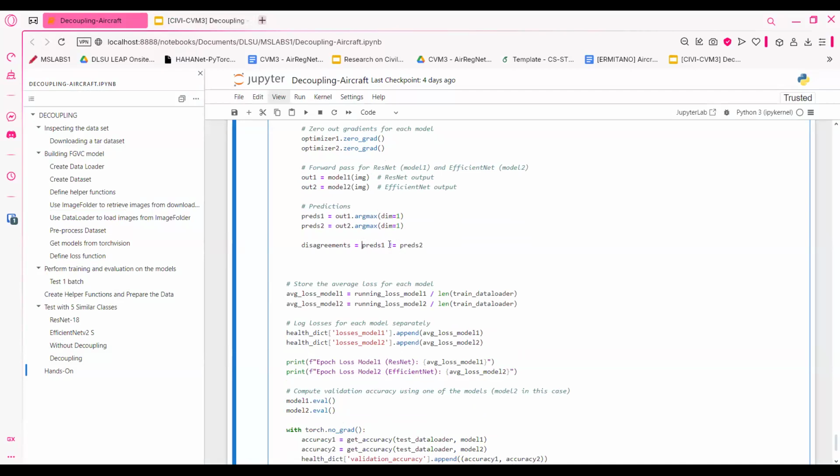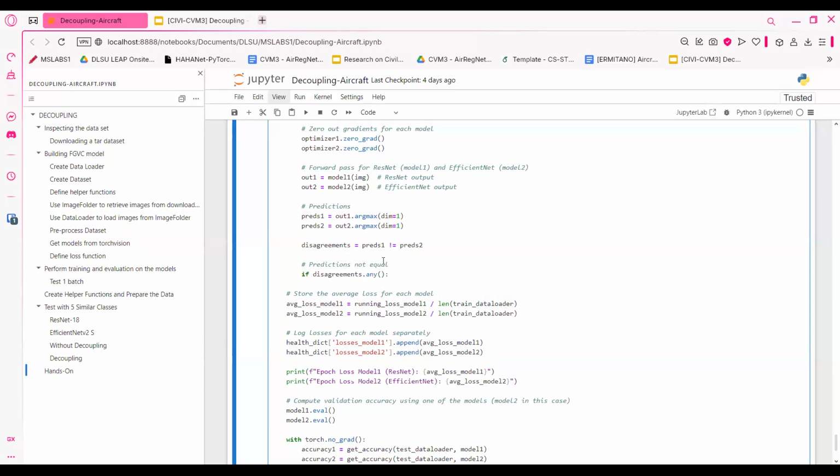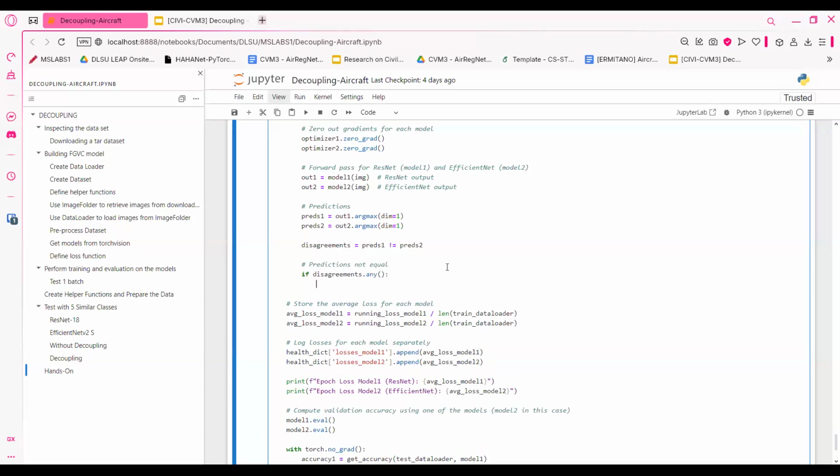They both have to have different answers. So what's going to be the next step? Well, we check their predictions, and what if they have a disagreement? What are we going to do if they have a disagreement?